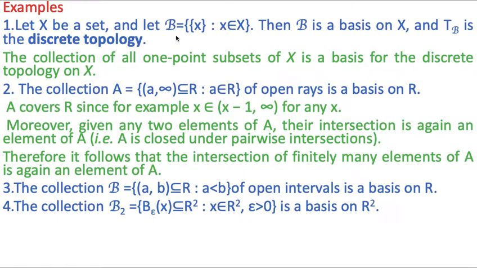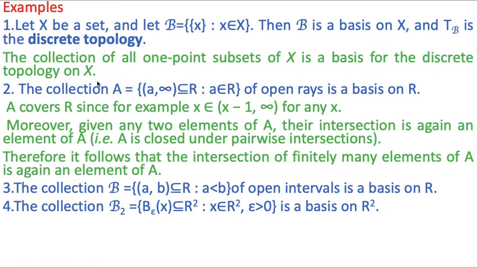It means the collection of one point subsets of X is a basis for the discrete topology on X. Second example is the collection A of open intervals (a, infinity), which is a subset of R, where a is a real number, is a basis on the set of real numbers.